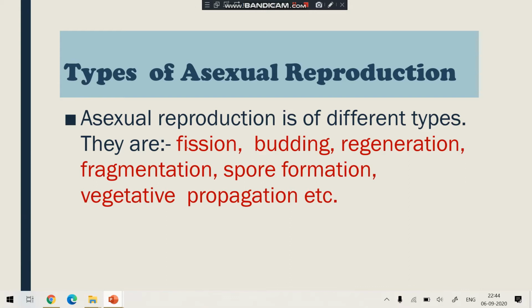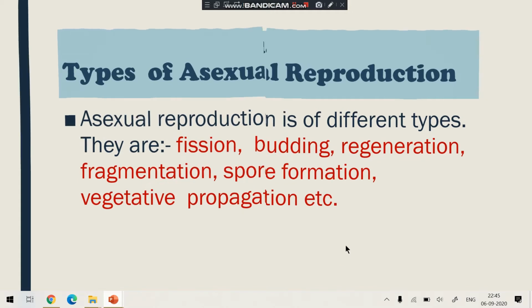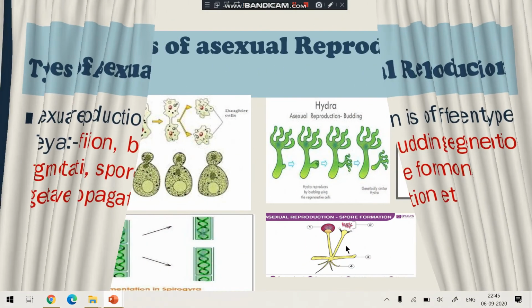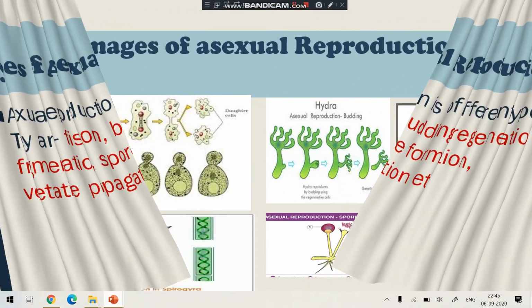There are different types of asexual reproduction like fission, budding, regeneration, fragmentation, spore formation, vegetative propagation, etc. So students, asexual reproduction is of different types. The first type is fission. Fission means breakdown. Okay, so you can see first here the images.